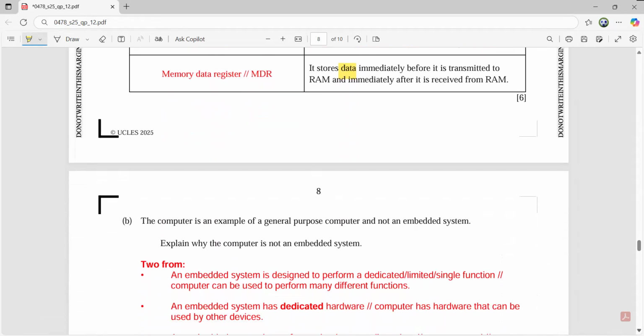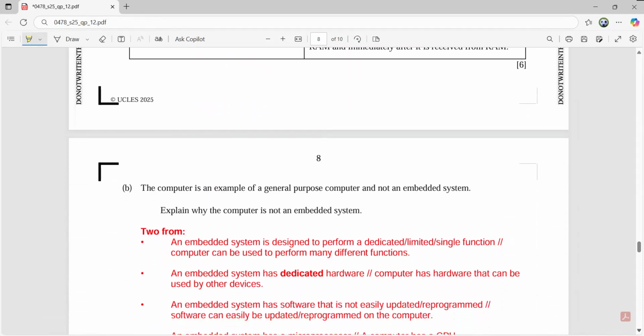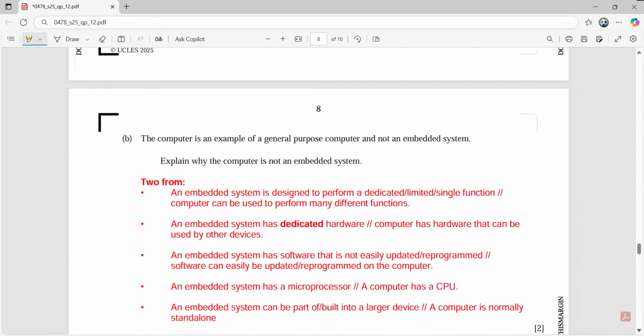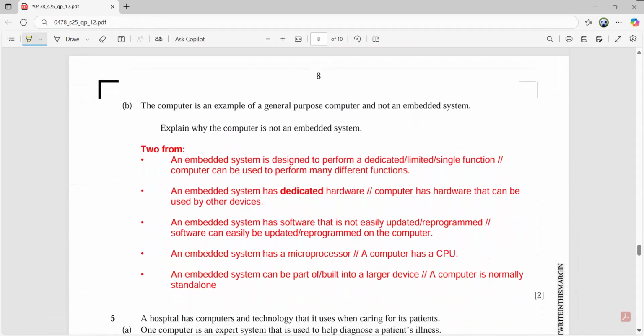The computer is an example of a general purpose computer and not an embedded system. Explain why the computer is not an embedded system. See, why it's not an embedded system, you know very well. It's a 2-mark question, so any 2 from here. An embedded system is designed to perform one dedicated task only, while a computer is there to perform many tasks. An embedded system has dedicated hardware, while a computer has hardware that can be used by other devices.